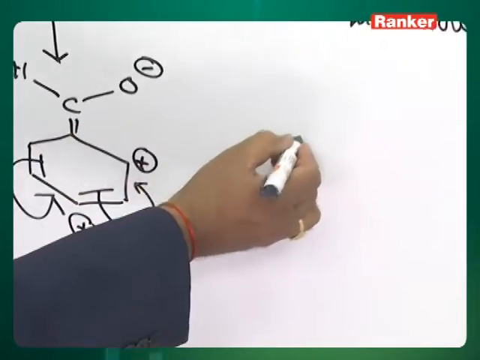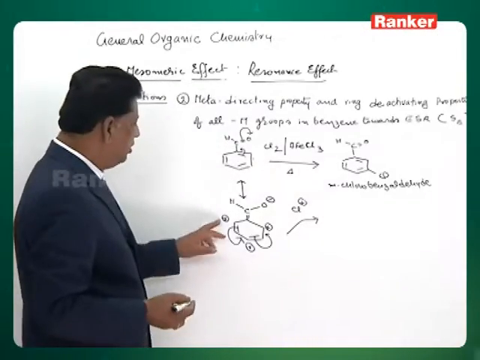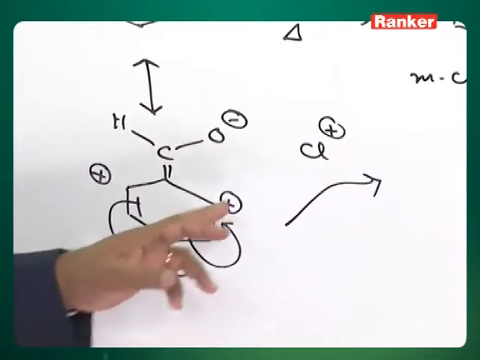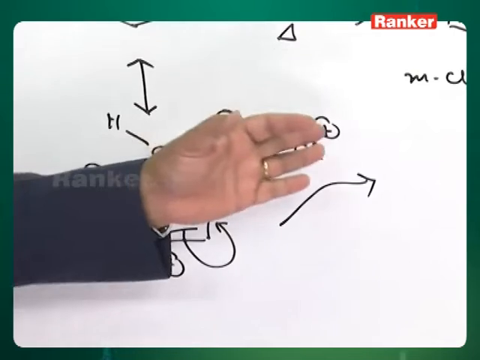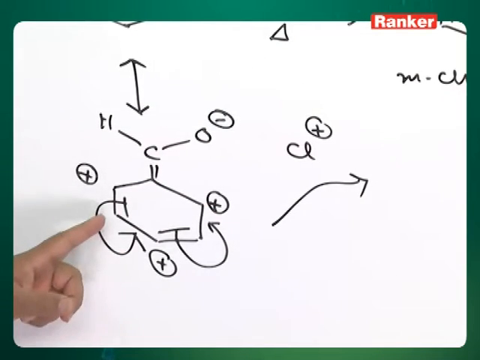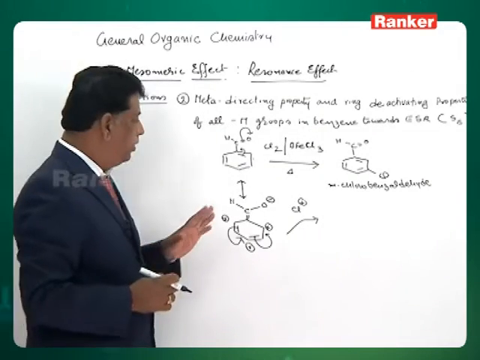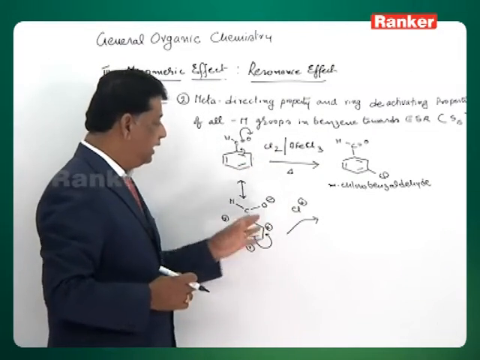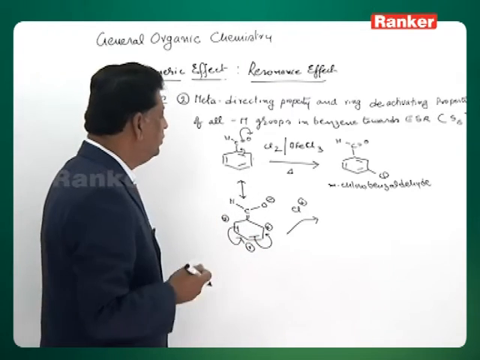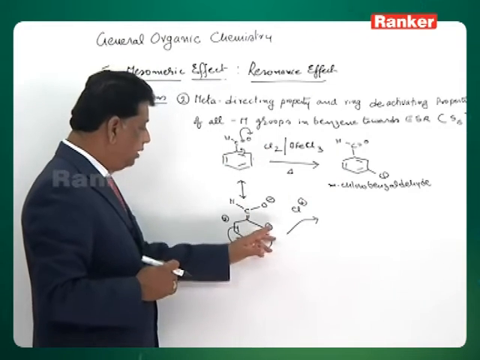So under this condition, if Cl plus is going to attack, it cannot attack at ortho and para, because it is an electrophile and there also positive charges are there. Positive cannot attack on positive. So what are the other chances? These two meta positions do not have the positive charge. Not having the positive charge, the plus attacks when the double bond opens and becomes a minus charge. That is why it goes only to the meta, not at ortho and para.